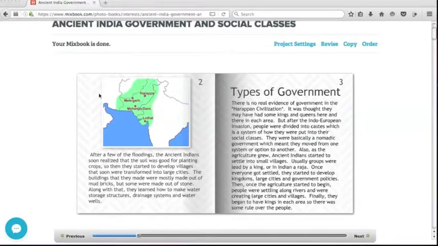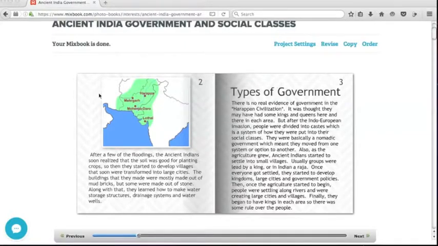Types of government. There was no real evidence of government in the Harappan civilization. It was thought they may have had some kings and queens here and there in each area, but after the Indo-European invasion, people were divided up into castes, which is a system of how they were put into their social classes. They were basically a nomadic government, which meant they moved from one system or option to another.